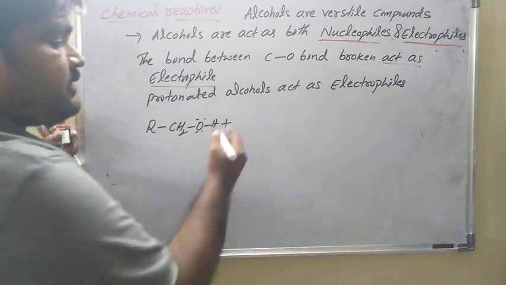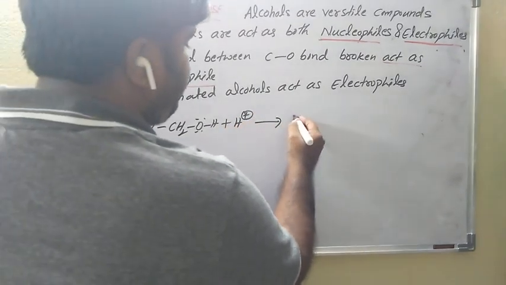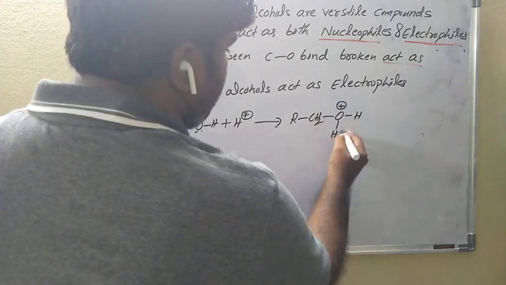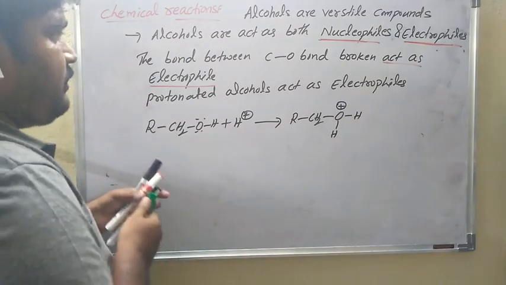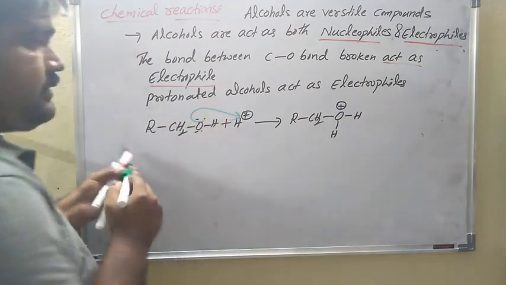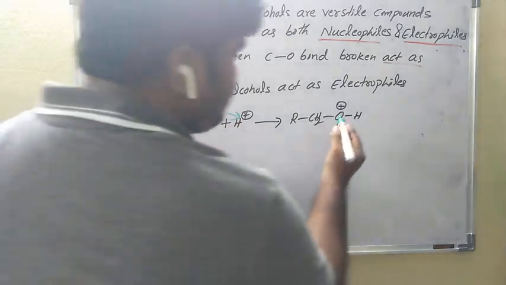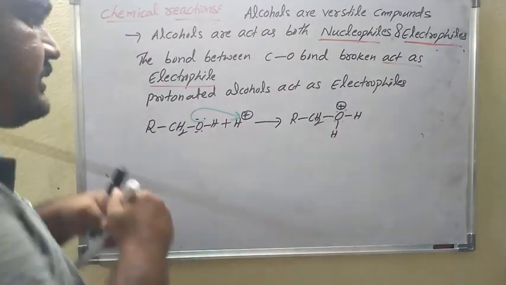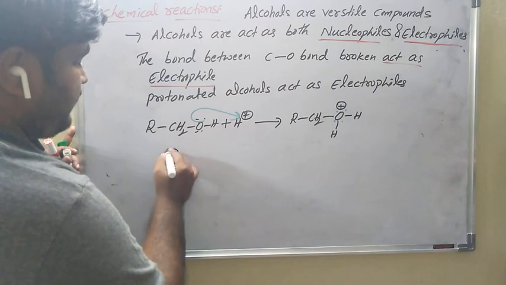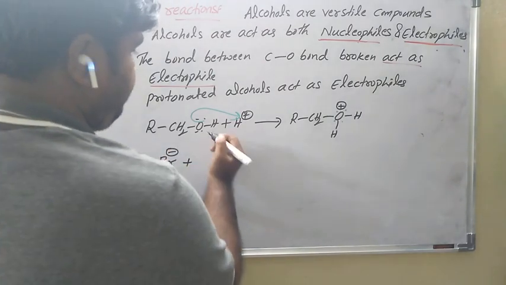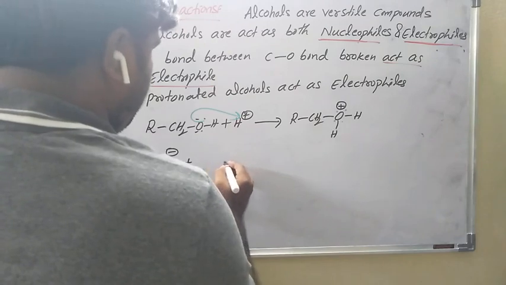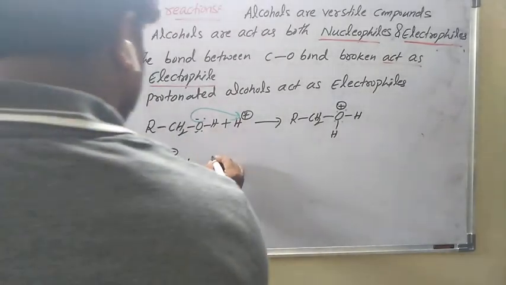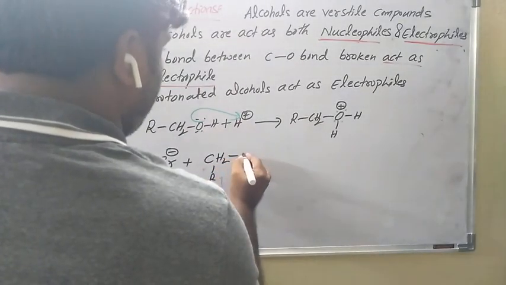Protonated means it accepts a proton, H plus, giving RCH2OH2 plus. That means a lone pair of electrons on oxygen is donated to the proton. This is the protonated alcohol; there are two lone pairs here. Then Br minus, or any nucleophile, attacks the CH2R carbon.